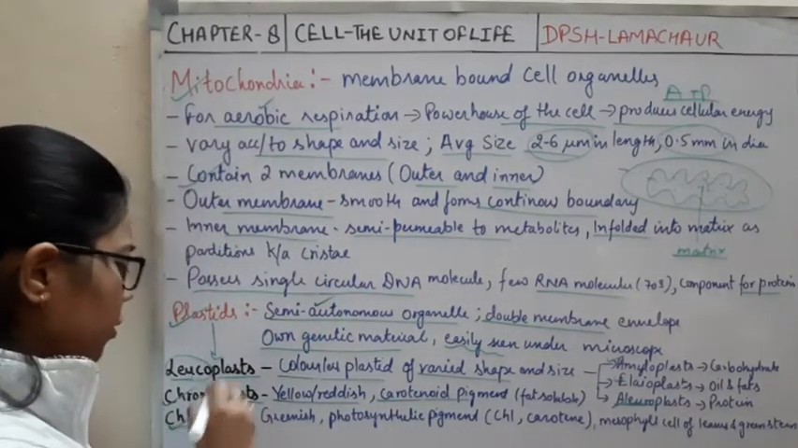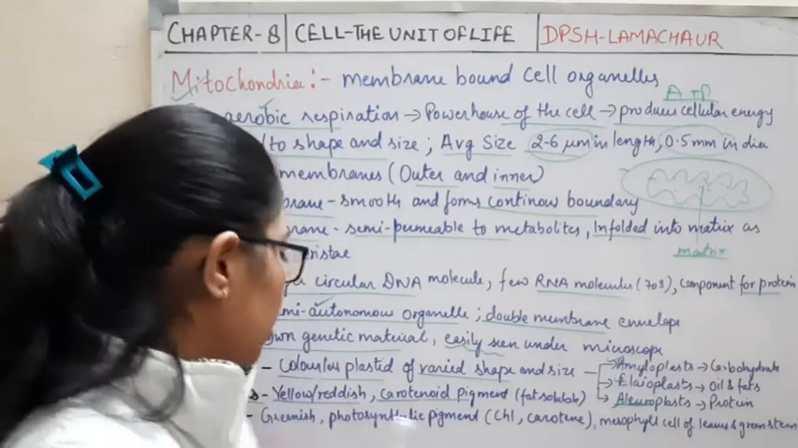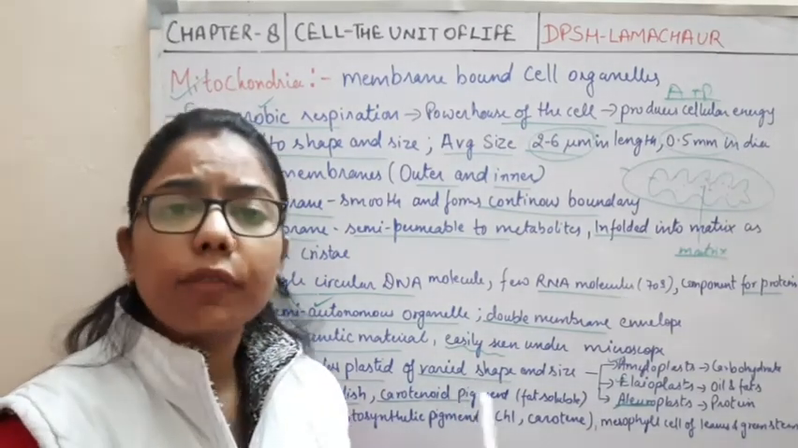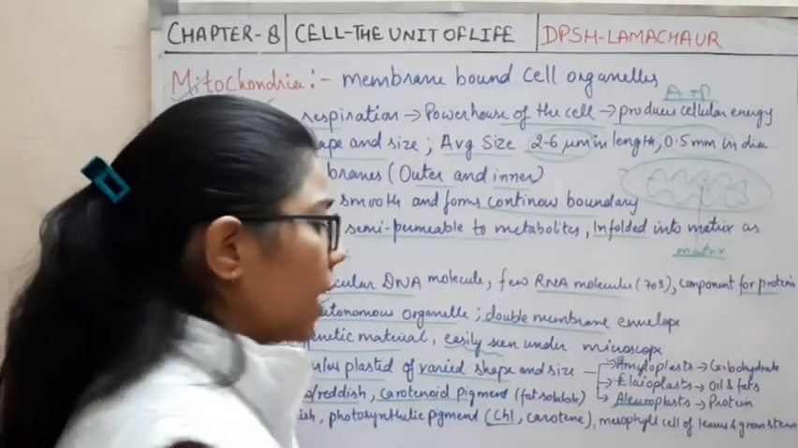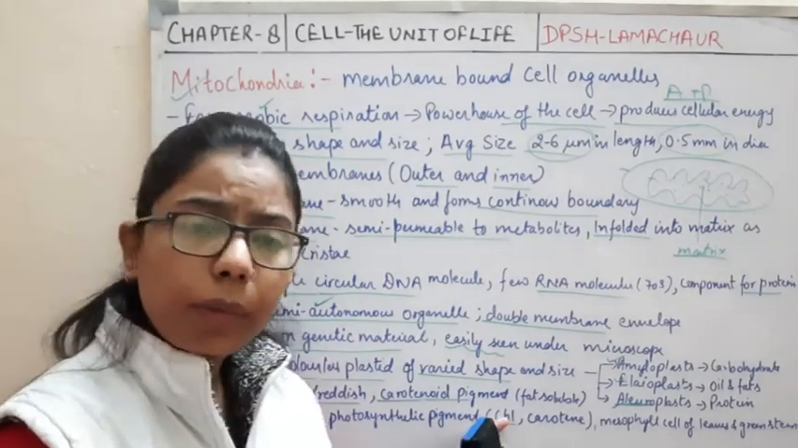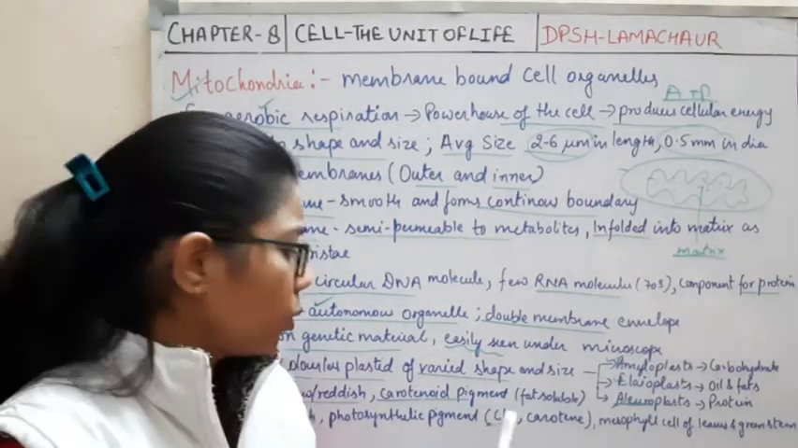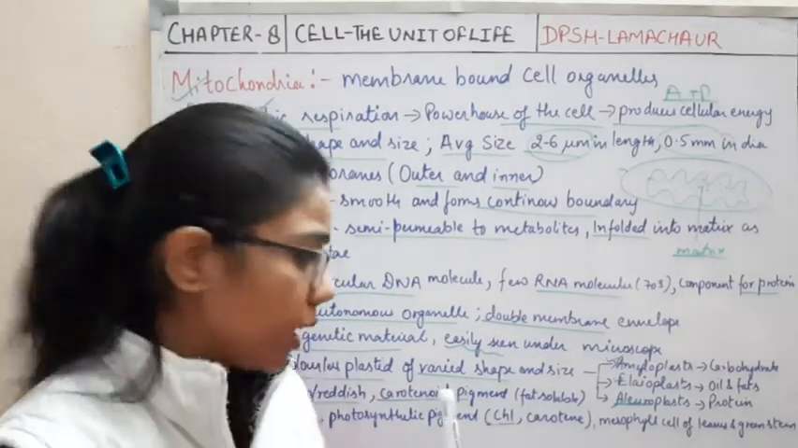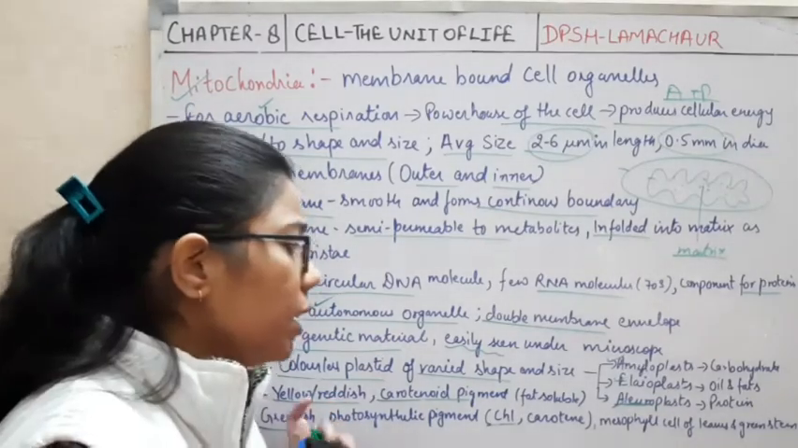Then comes the third one, that is the chloroplast. We know that chloroplast is what? Chloroplast has the photosynthetic pigment. And what is the photosynthetic pigment? Chlorophyll and some carotene also. But the dominant one is the chlorophyll pigment. This chlorophyll pigment is responsible for photosynthesis, with the help of sunlight, right? And it imparts the greenish color.